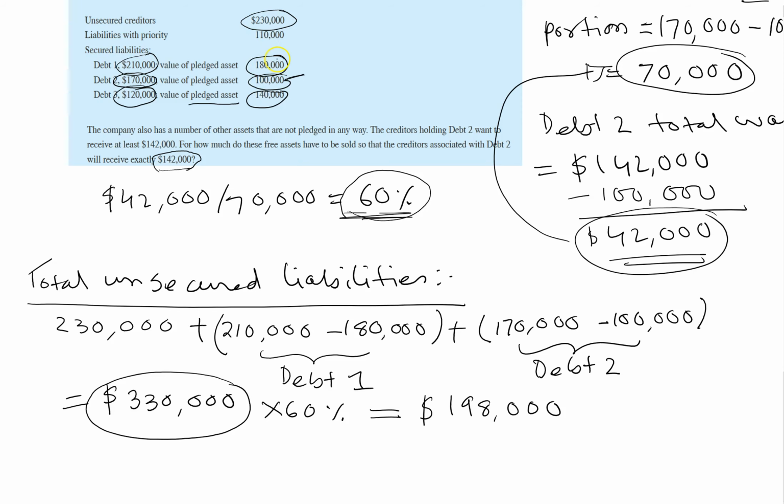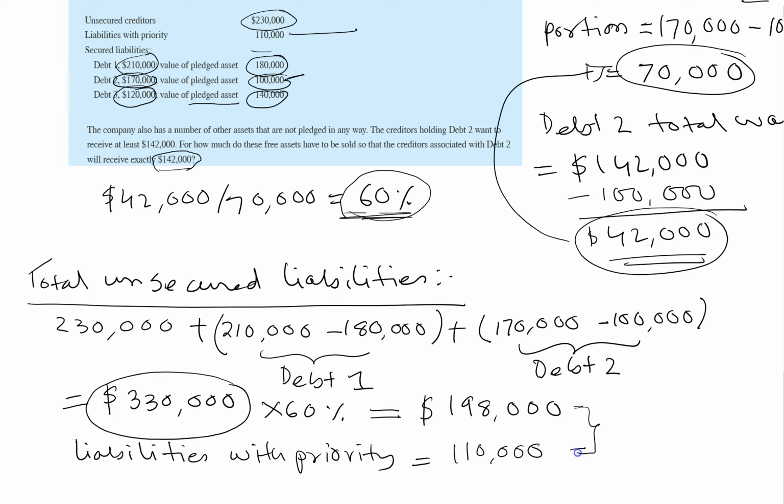We of course need to pay them first. That means we also need to pay the liabilities with priority, which is $110,000. So the company must pay these liabilities with priority, and the company also needs to pay 60% of the unsecured portion.